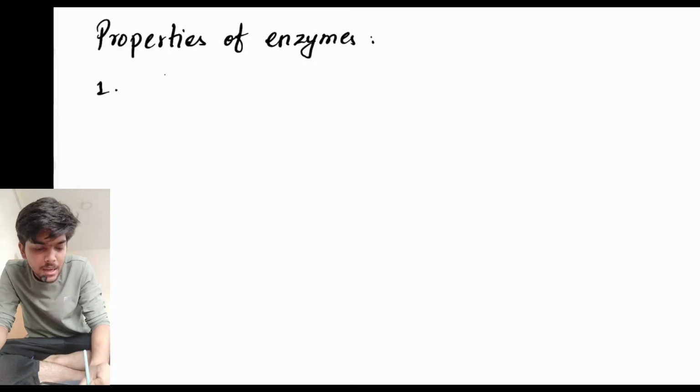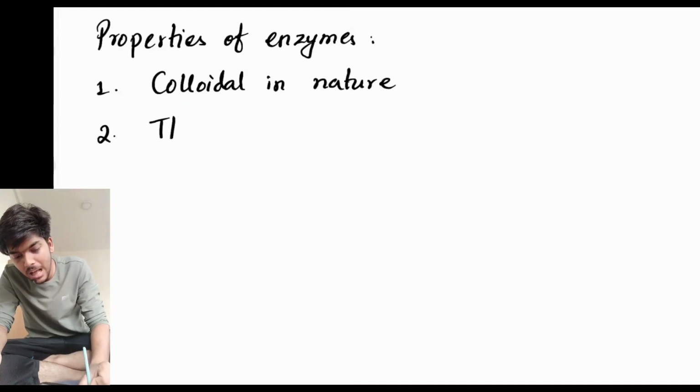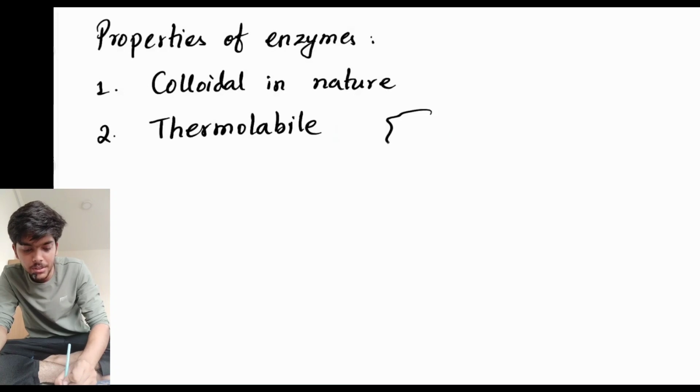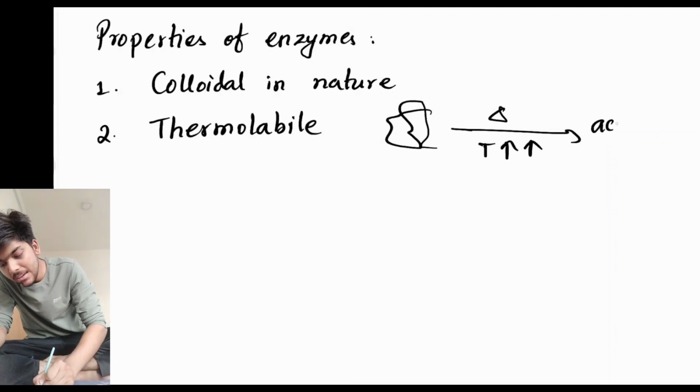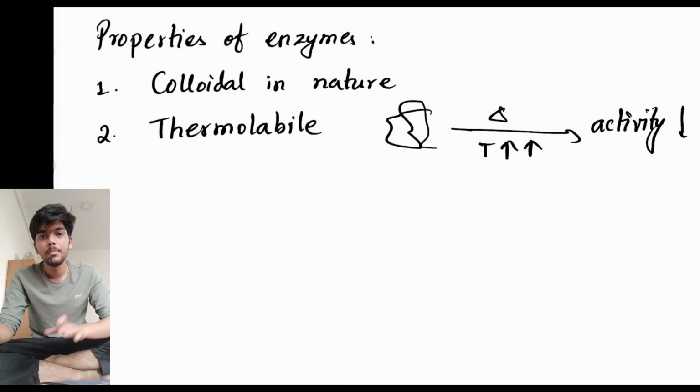Property number 1. Enzymes are colloidal in nature. Property number 2. Enzymes are thermolabile. Let's say here's your enzyme. You start heating this enzyme. As the temperature increases, the activity of this enzyme decreases, and then there comes a temperature when the enzyme gets completely deactivated. This property of the enzyme is called the thermolability. This is what thermolabile means. Thermolabile means that when you increase the temperature and heat up an enzyme, it becomes deactivated.